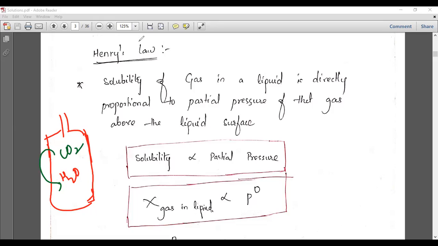So see, you can understand that generally in cool drinks, if you open the lid, it fizzes out with a sound. That means the pressure is released here. When you open the lid of a cool drink, it fizzes. So that means the pressure comes out from the bottle here. You have to understand that.